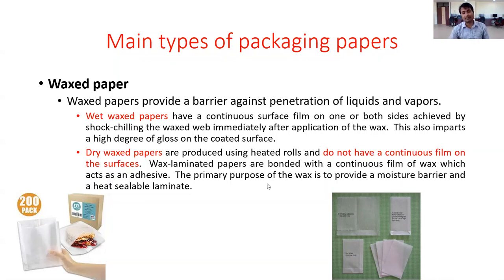Generally, the primary purpose of the wax is to provide a moisture barrier and heat-sealable laminates. So we can use it for laminates. By using one or two waxed papers, we can easily make wax laminated paper. So this is the waxed paper. That's all about the paper.